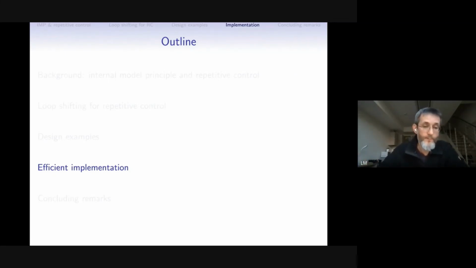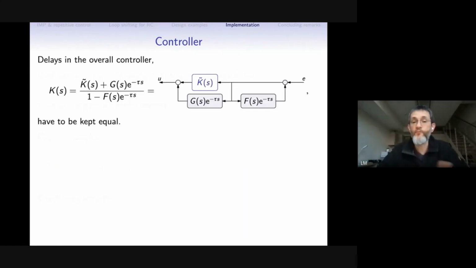So a couple of words about the implementation, at least in the minimum phase case when G is stable. In the design part, the repetitive element was augmented to the plant. So we designed our controller K, or one part of the controller, for an artificial plant that includes also the repetitive element. Then, after the controller is designed, we need to add the repetitive element to the controller because it's a part of it. So in this case, the actual controller will be of this form. This is our repetitive element, this is the K tilde design for our plant, and this is the element that compensates the delay.